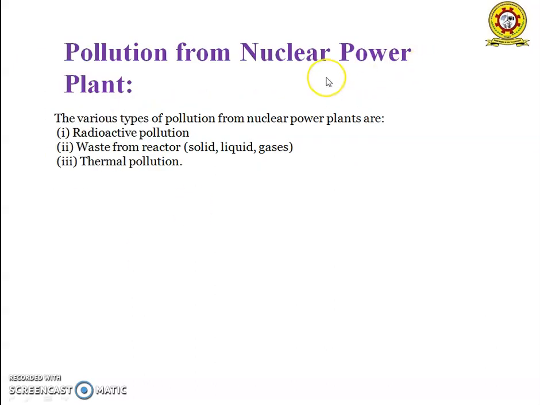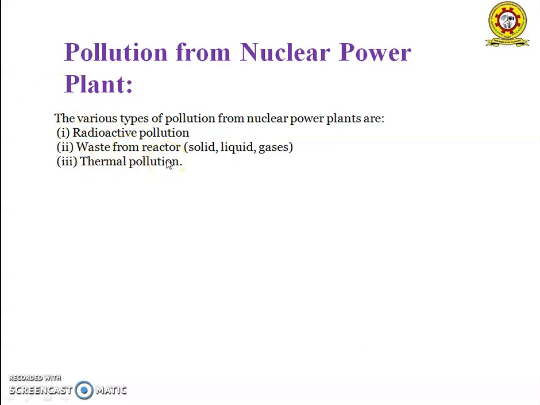Next one is the pollution from the nuclear power plants. The various types of pollutants from the nuclear power plants are radioactive pollution, wastewater from the reactor that is solid, liquid or gases, and thermal pollution. In the radioactive pollution, it is the most dangerous and serious type of pollution, due to the radioactive elements and the fissionable products in the reactor, and waste from the reactor.